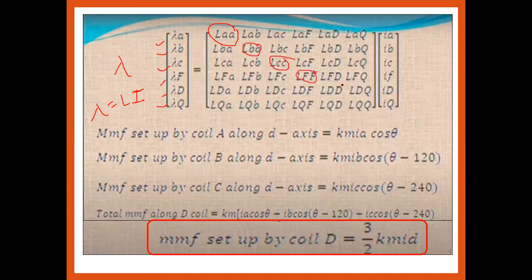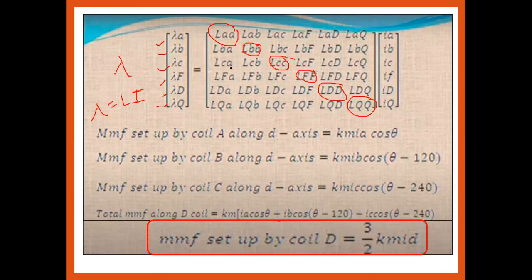LFF, LDD and LQQ are nothing but the self-inductance across A, B, C, F, D, Q respectively. Whereas the remaining quantities of inductance, which we have written in the matrix form, are the mutual inductances with respect to the remaining phases.